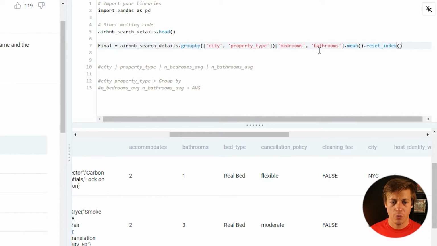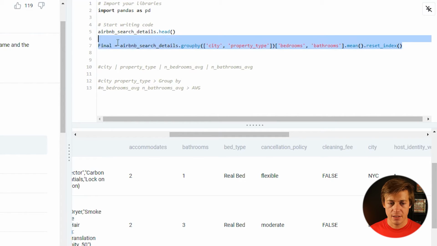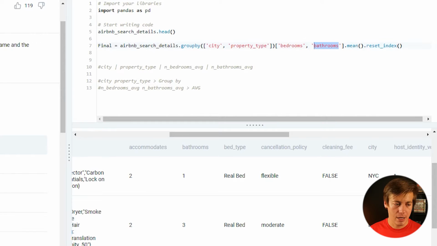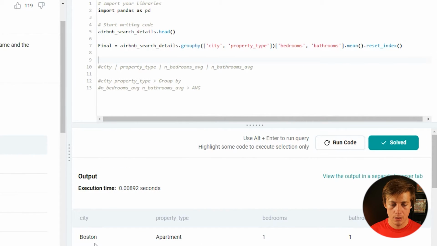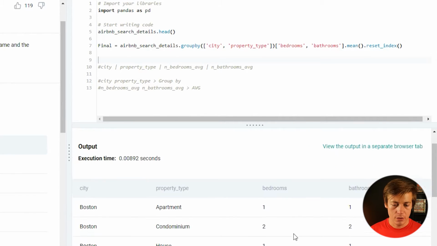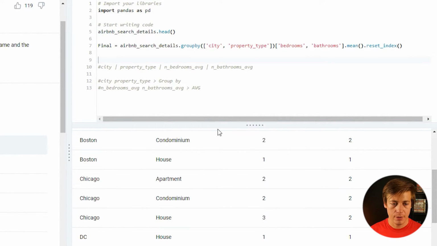I think in the question before I put an ID here twice. If we just run this like this, our average is going to be under bedrooms and bathrooms. I know we're going to have to rename these. You can see Boston apartment 1.1, Boston condominium 2.2, Boston house 1.1. So it looks like that's working. I'm just going to rename these now.